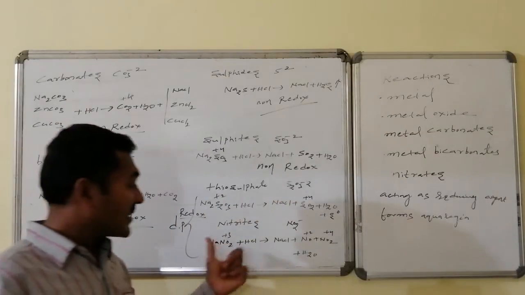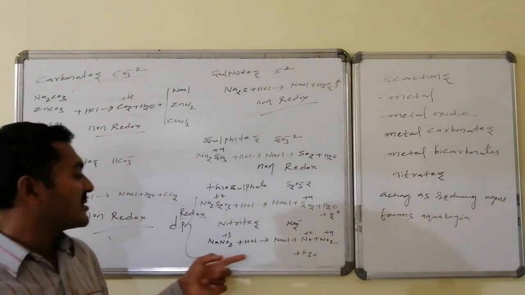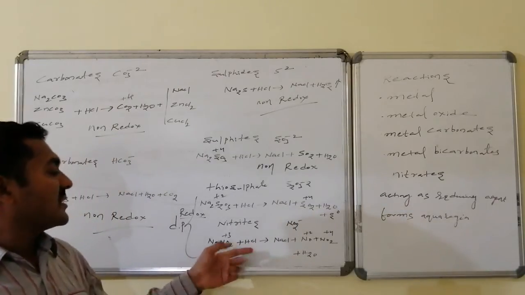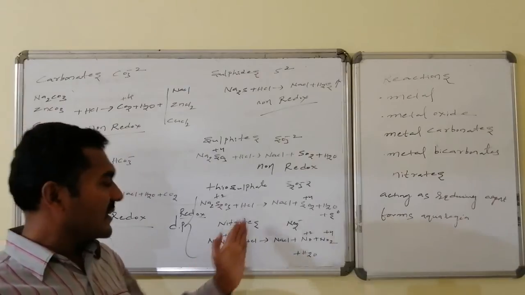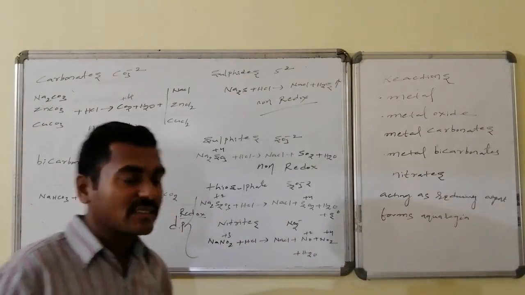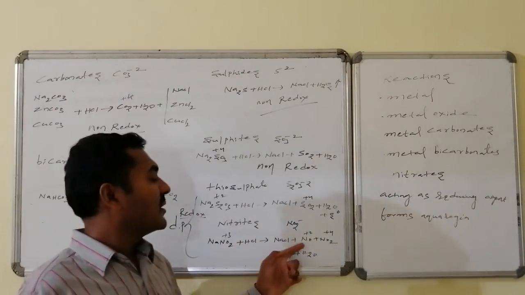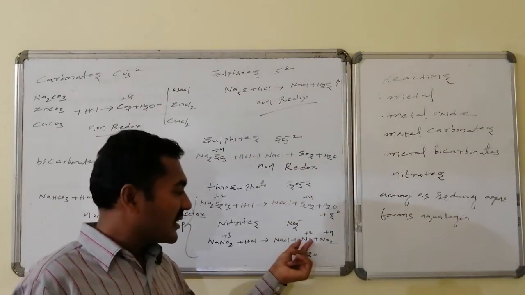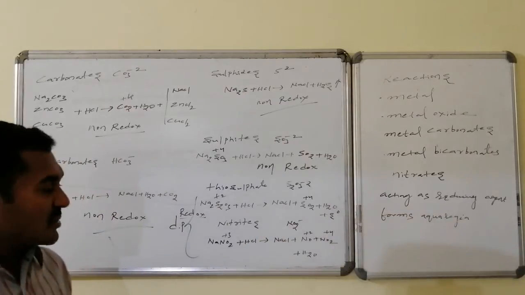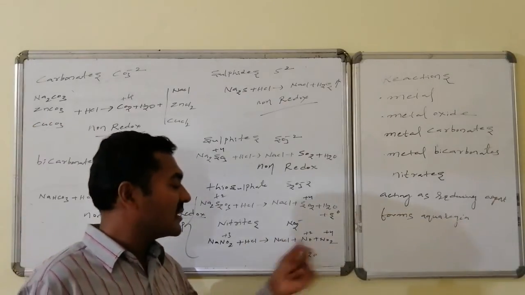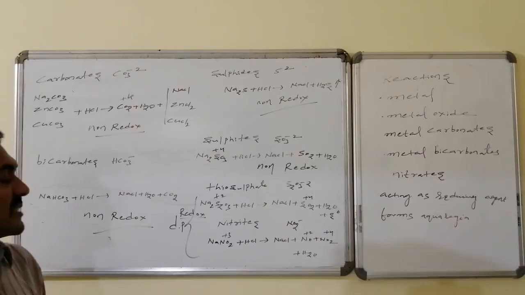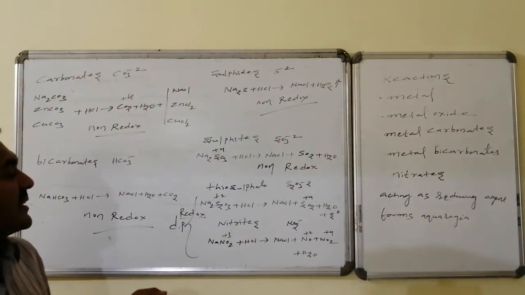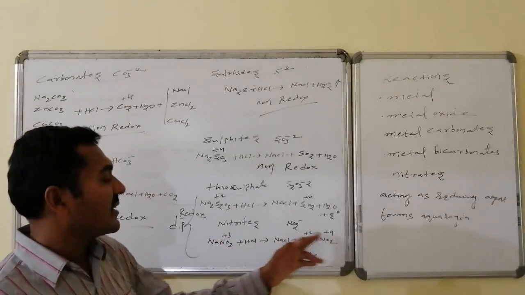Similarly, reaction with nitrites leads to the formation of sodium chloride followed by HNO2. HNO2 undergoes oxidation and reduction, forming NO followed by NO2. NO is nitric oxide, in which nitrogen is in the +2 oxidation state. In nitrogen dioxide, nitrogen is in the +4 oxidation state. Thus it undergoes oxidation here and reduction here.